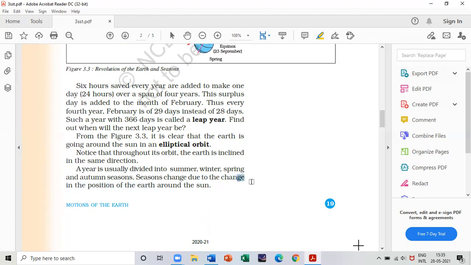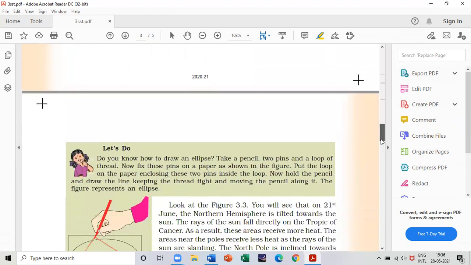Why do seasons change? You can get the question as MCQs or HOTS like this. That is, why do seasons change? Seasons change due to the change in the position of the Earth around the Sun. Okay. Then go to the next page.